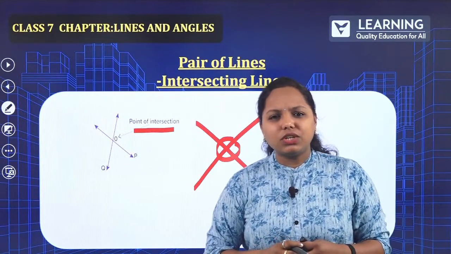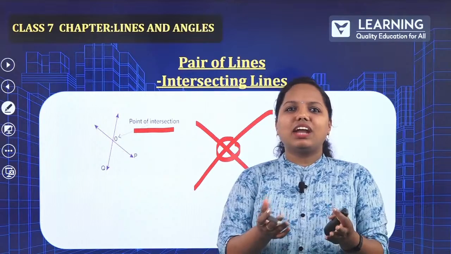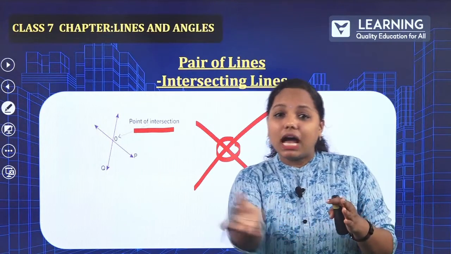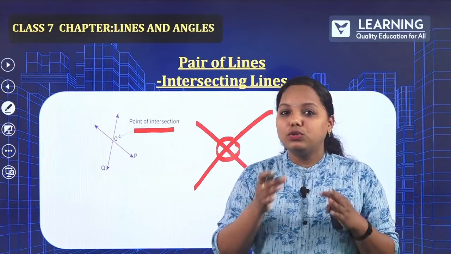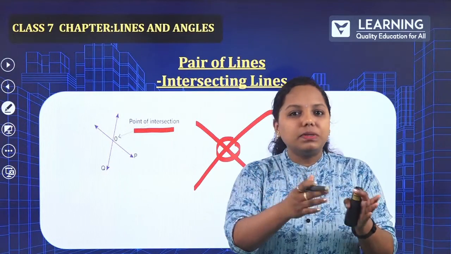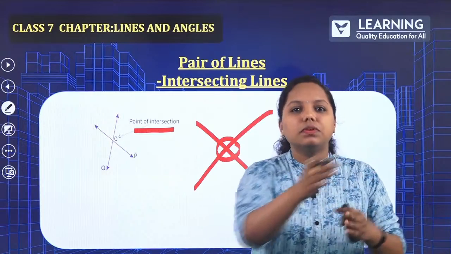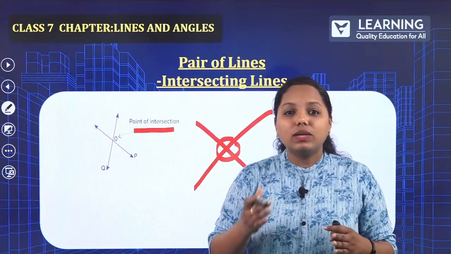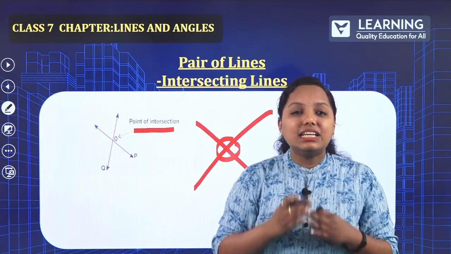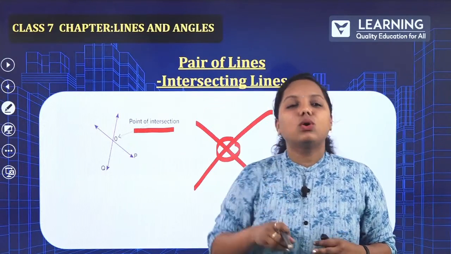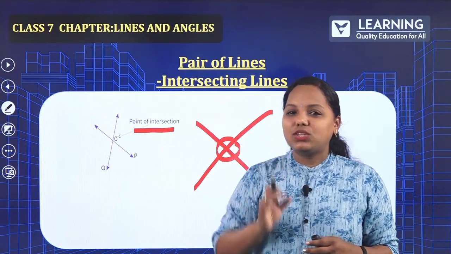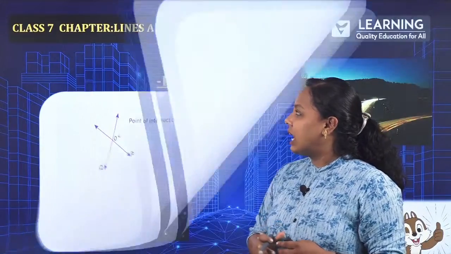And can you give a real life example? Yes, it is the railway track. Suppose on one track there might be another track also. I hope you know this, because the train goes according to the schedule. But when you see the tracks there, there is something called an intersection. That point is called the point of intersection. So this is the actual meaning of intersecting lines.